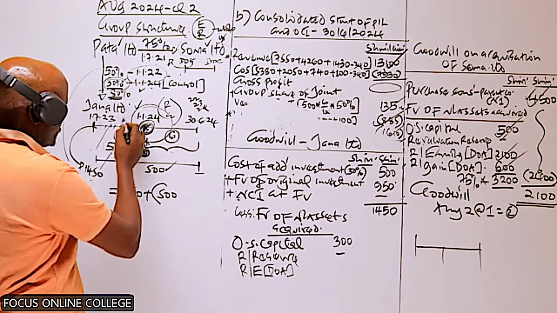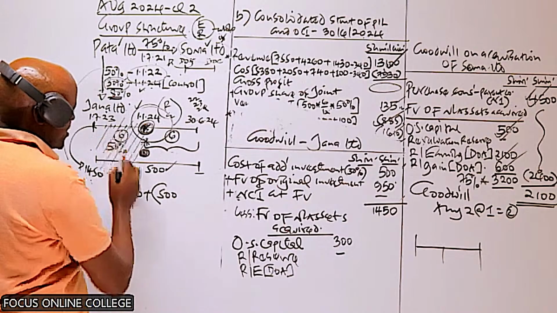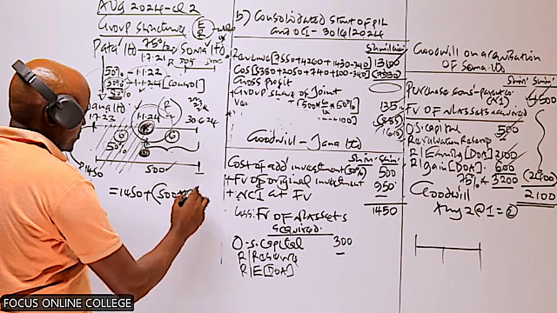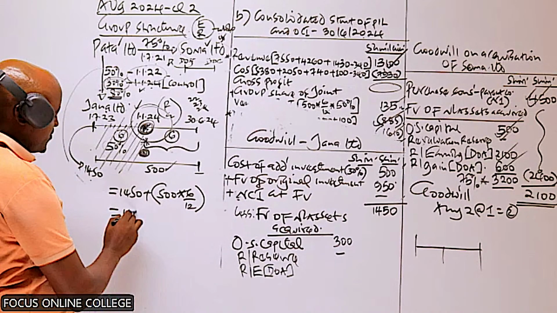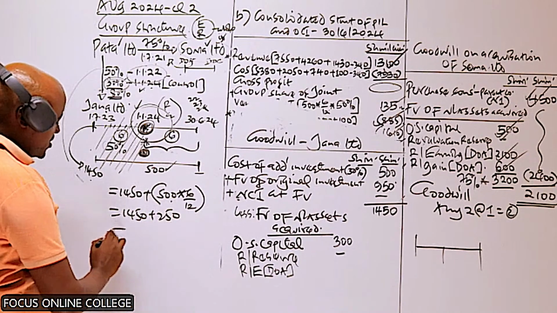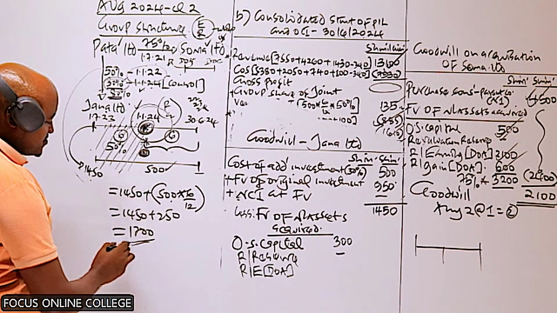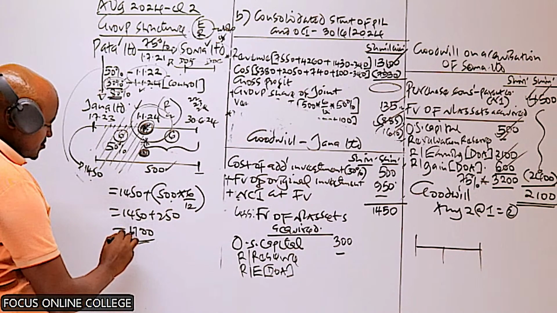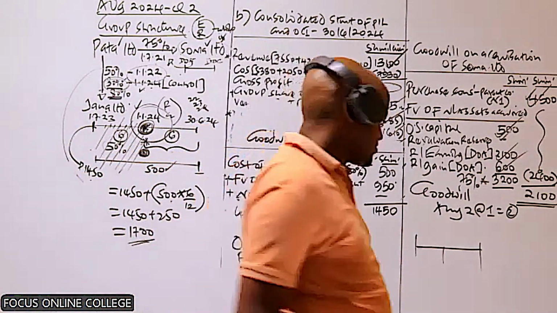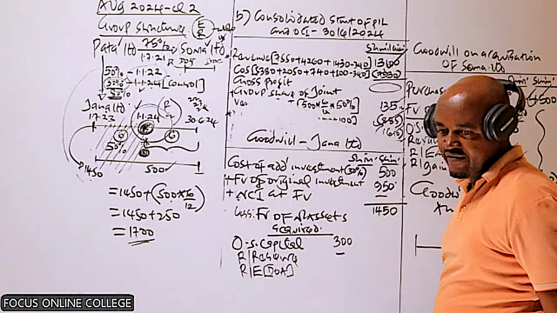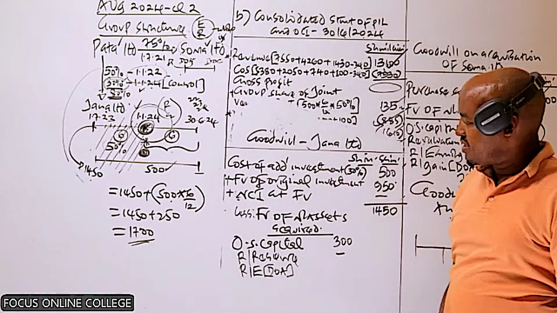basically computing how much profit was reported by Jana before it was acquired. Remember, you have 6 months here, so we apportion that on a time basis. We multiply that by 6 over 12. So that will give us 1450 plus half of this, 250. That will give us 1700. Are you getting 1700?